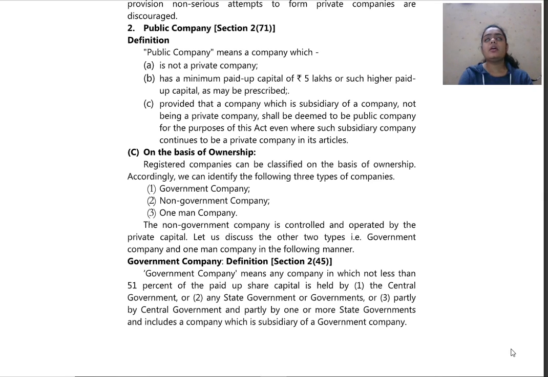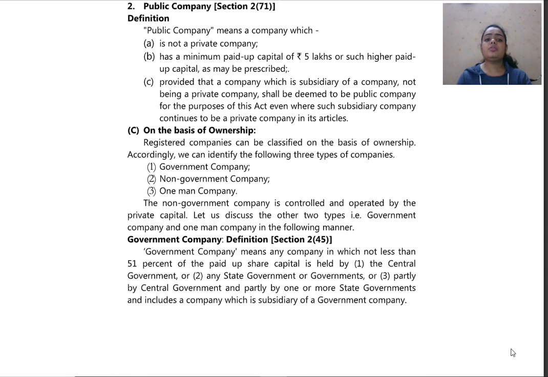This point means that if a company is a subsidiary company, that is a company which is handled by a principal company, and if the main company is a public company, then they shall hold that even the subsidiary is also a public company. Similarly, even if it is mentioned in the articles that the subsidiary company is a private company, still it shall be deemed to be a public company. Understood?